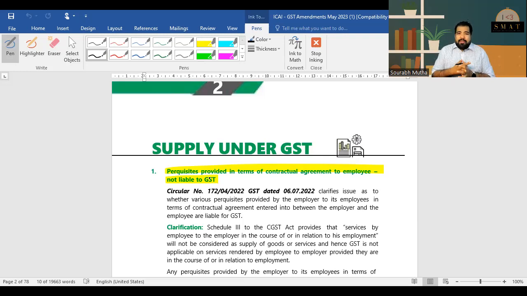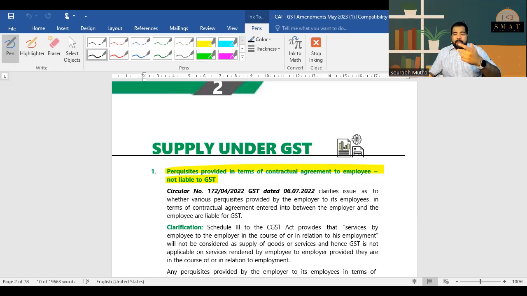Next. Guys, it's always something sad when some contract is done and there is a breaking of the contract. Example, let's say you go to McDonald's and you eat a burger, and in that burger, unfortunately, or if you like it, then fortunately, there is a cockroach, and you file a case against them and they pay you damages. On that, there is no GST, because honestly, this money was not paid to you as consideration. That means you did not eat the cockroach on the condition that they will pay you money.